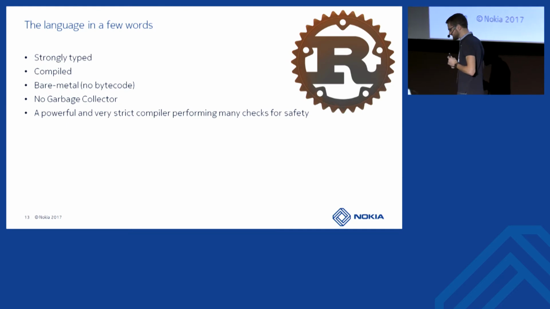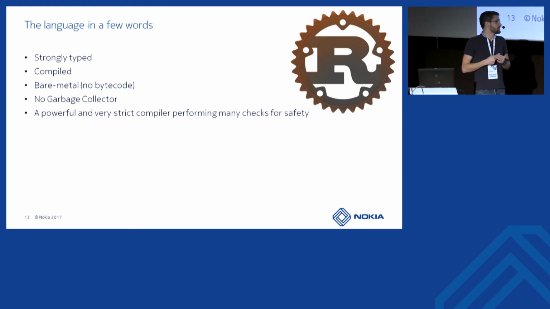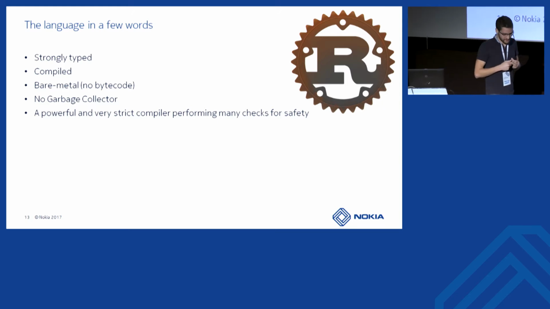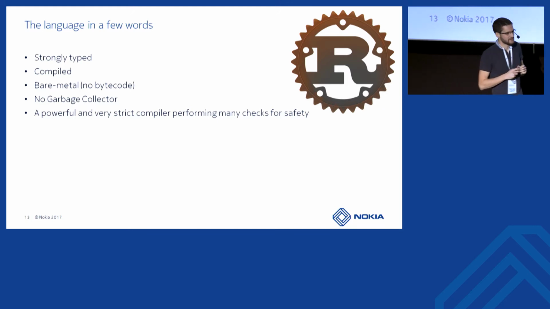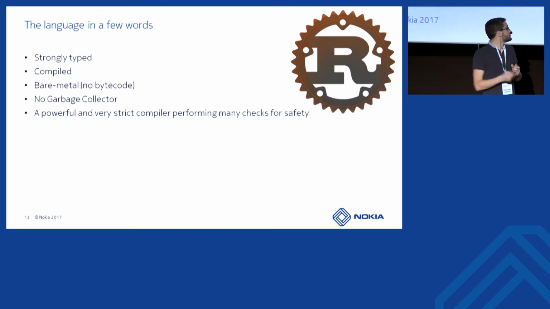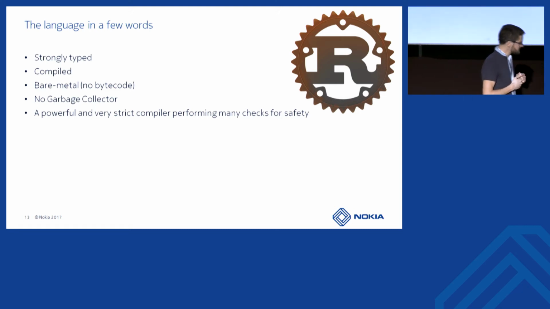Before we start, just a few words on the Rust language. I don't know if some of you went to Alex Christian's presentation yesterday or plan to go to the other one at the end of this day. So I will just introduce the language again.